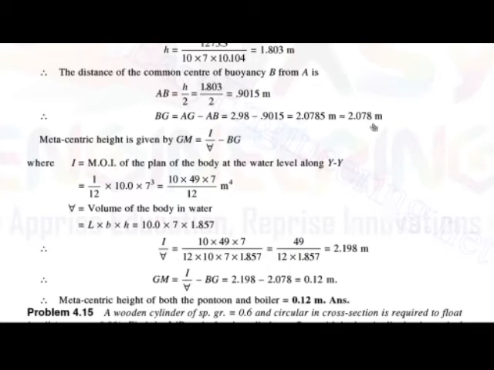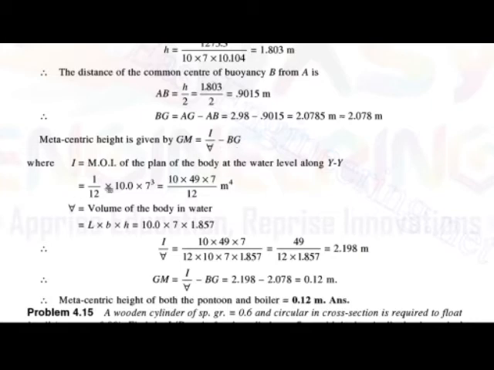Then metacentric height. Okay, so metacentric height, that means GM, is equal to moment of inertia of the plane of the body about the axis YY upon volume of the body in water minus distance BG.